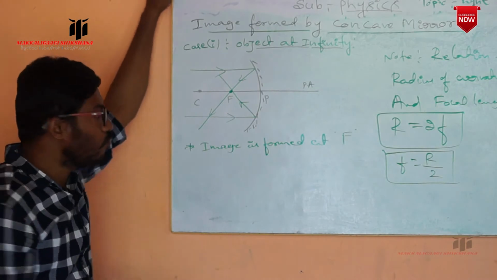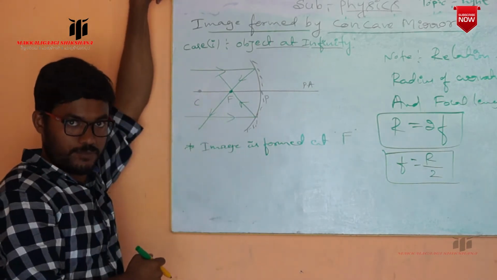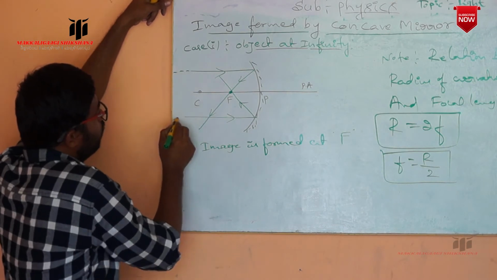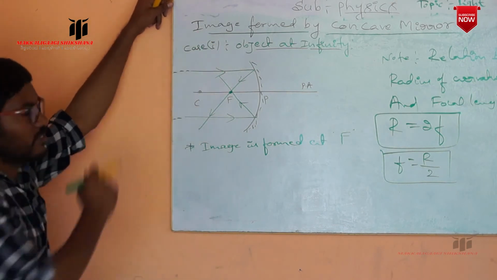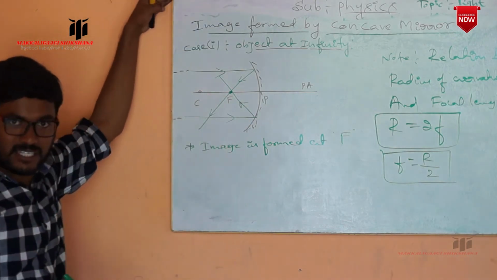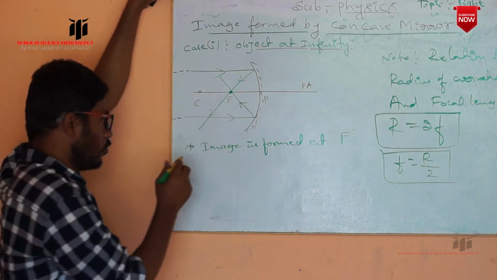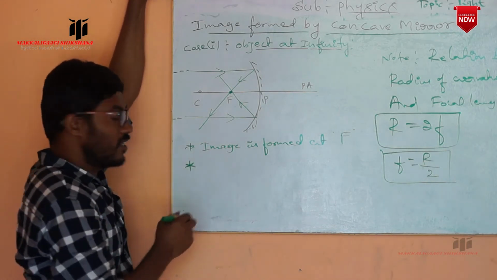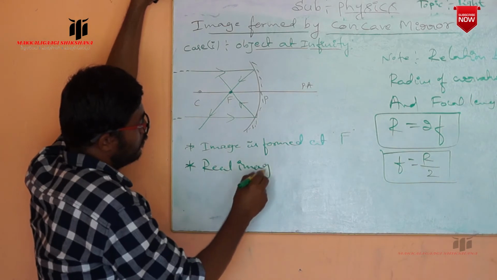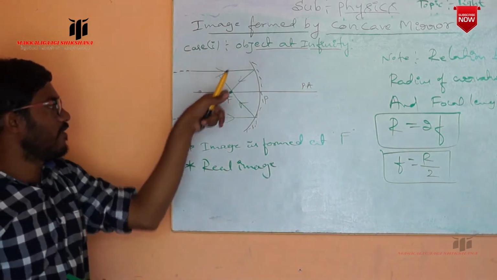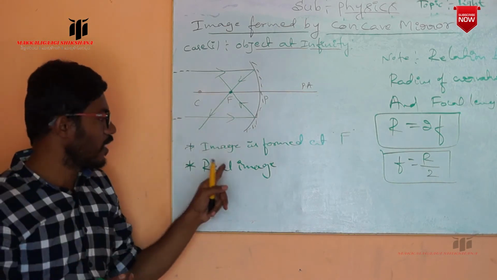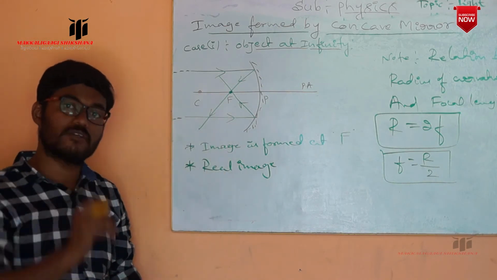Okay. Now what about the size of the image? Because here, the rays coming from the object are coming from infinity. We don't know the distance. It is coming from infinity. We have just taken these incident rays parallel. Now, whatever image is formed, that is a real image. Why? Because these reflected rays are exactly meeting, so that is a real point. Whatever image is formed, that is a real image. Just you have to remember that.